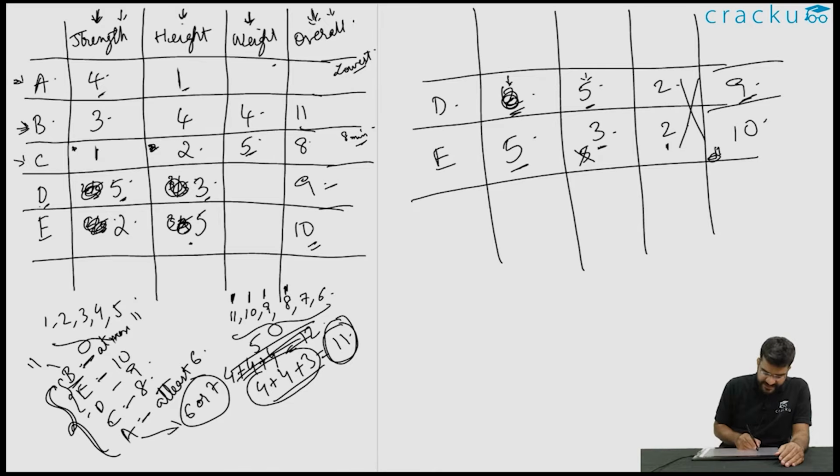5 plus 3 is 8, so he scored 1 in weight, and 2 plus 5 is 7 and 10 minus 7 is 3. So the only remaining thing is that Abhay scored 2 in weight. So Abhay's overall score is 7. Now that we have the entire table mapped up, let us go and try to answer the questions.